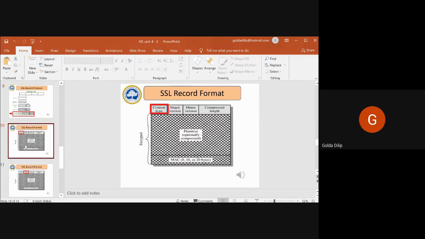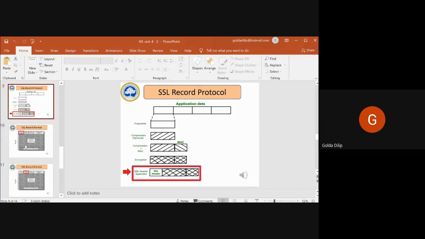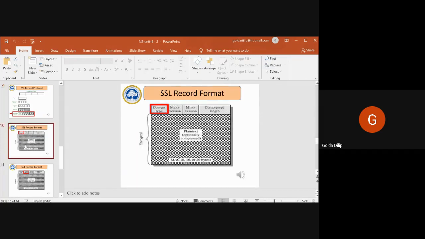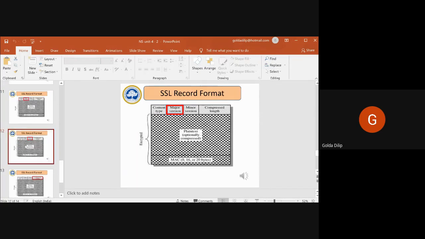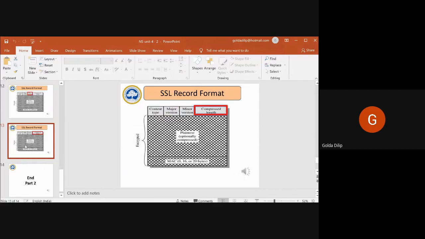You can see here, this is an SSL record format. When you say an SSL record, how does it look? In the record header format you can see there are four fields: the content type, major version, minor version, and compressed length.